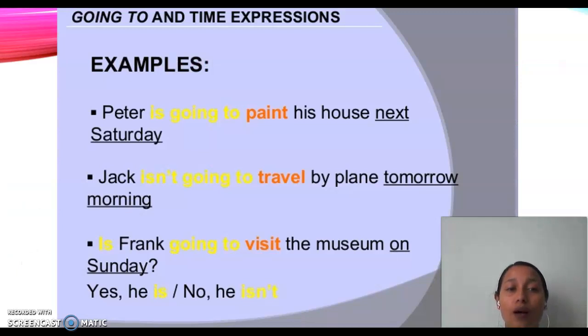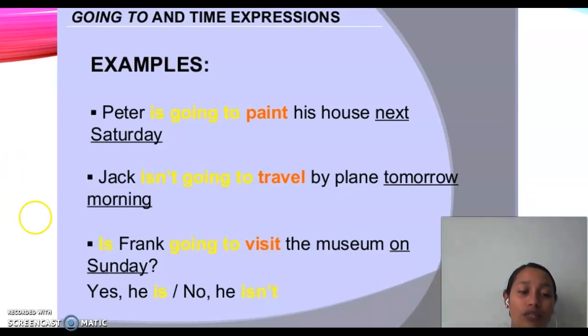So here we have some examples for the use of the going to with the time expressions. You already know the time expressions: next Saturday, next Monday, next month, next year, tomorrow, at night, something like that. So the first example is: Peter is going to paint his house next Saturday. The other: Jake isn't, in this case the contraction isn't, going to travel by plane tomorrow morning. And the last one: Is Frank going to visit the museum on Sunday?